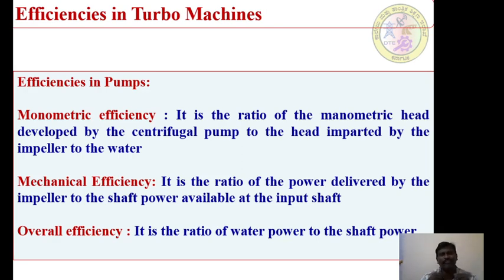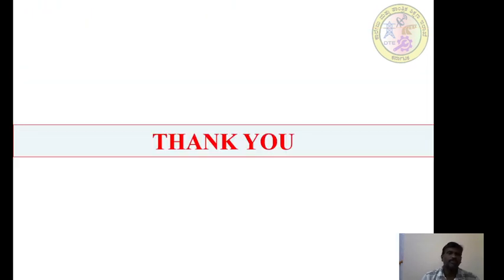Now the overall efficiency. You just make out the difference, please. It is the ratio of water power to the shaft power. When a turbine is concerned, it is the ratio of shaft power to the water power. When you consider the centrifugal pump, it is the ratio of water power to the shaft power. Therefore, the inputs with respect to turbo machines are very, very important while defining the overall performance of turbine systems as well as turbo machine systems.